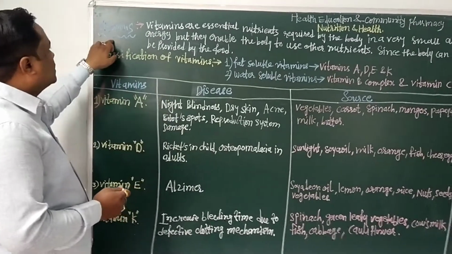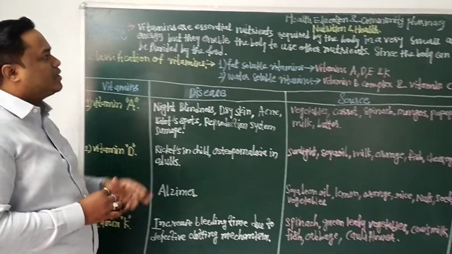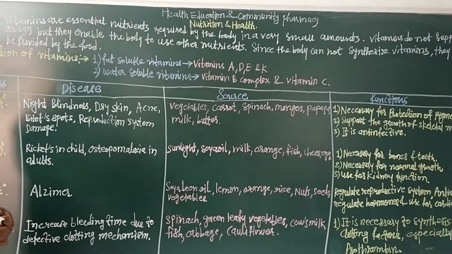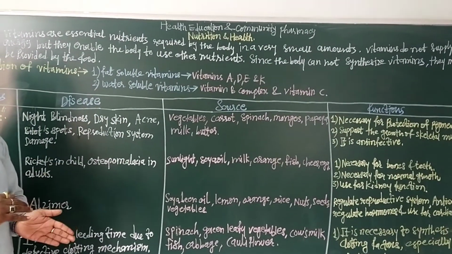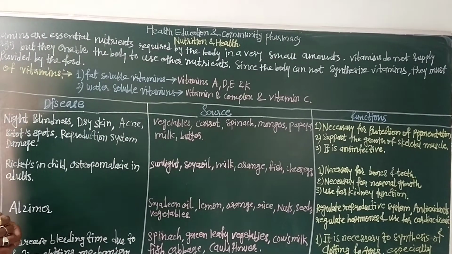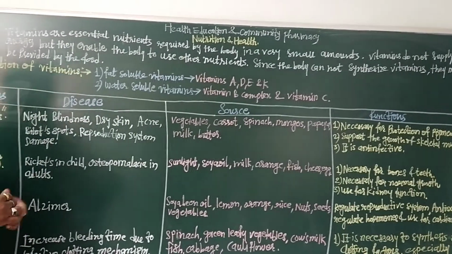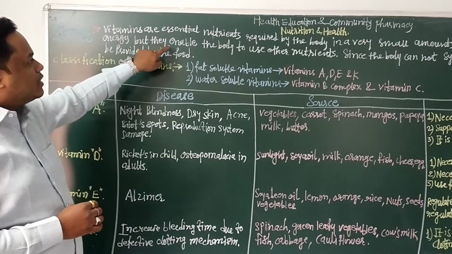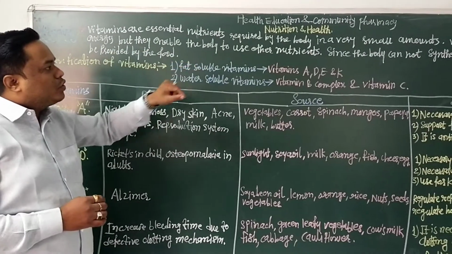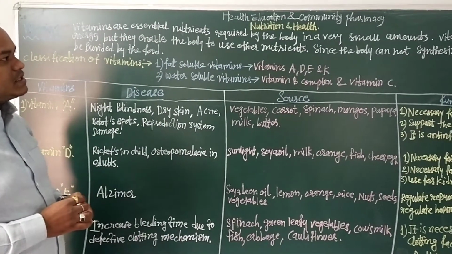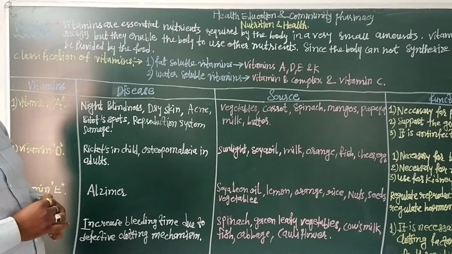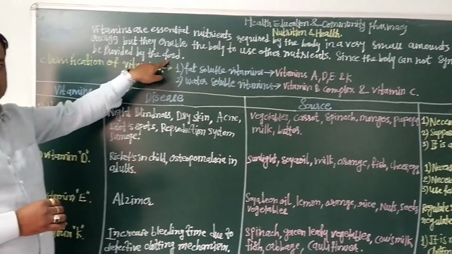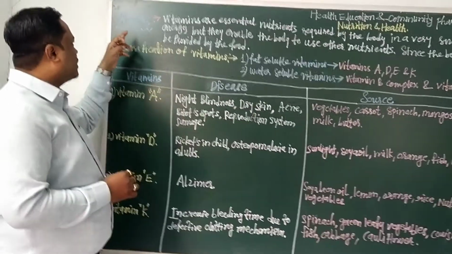Vitamins are essential nutrients which are required by the body in a very small amount, that is, they are called micronutrients. Vitamins do not supply energy, but they enable the body to use the other nutrients. Since the body cannot synthesize vitamins, they must be provided by the food, meaning from the diet. That is called vitamins.